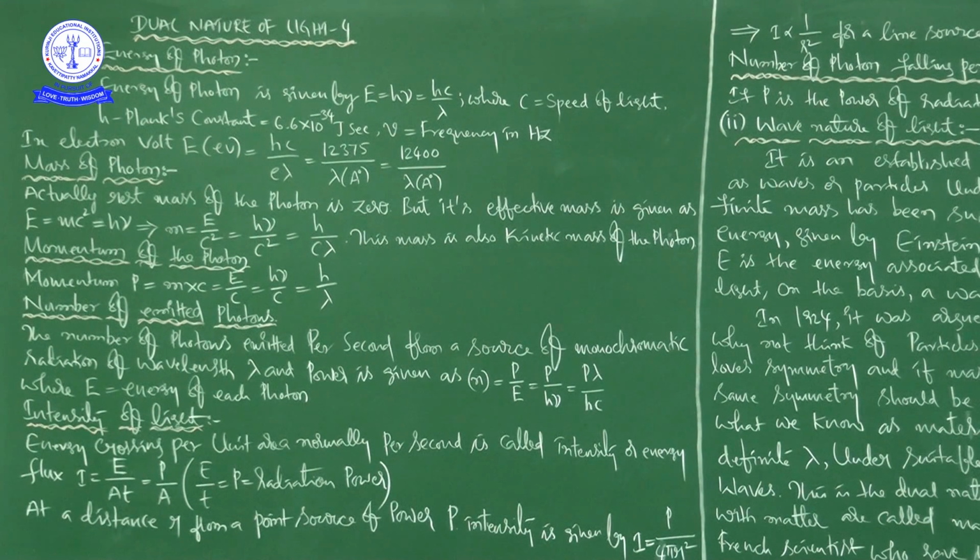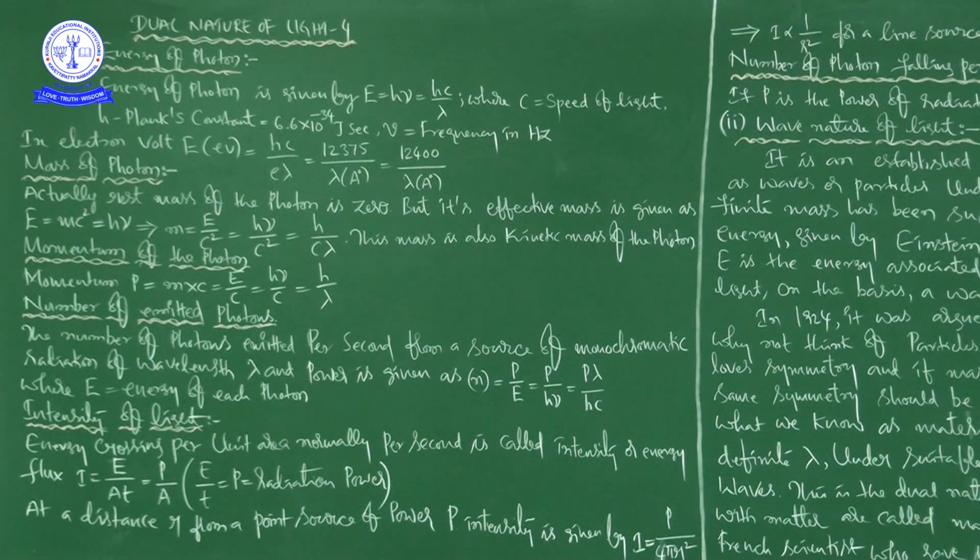So in our previous classes, we discussed what is photoelectric effect, what is work function, and what is threshold frequency. Next, what is threshold wavelength. So these three are the important definitions I already told you: work function, threshold frequency, threshold wavelength. Afterwards, we discussed Hertz observations. Next, Hallwachs and Lenard observations.